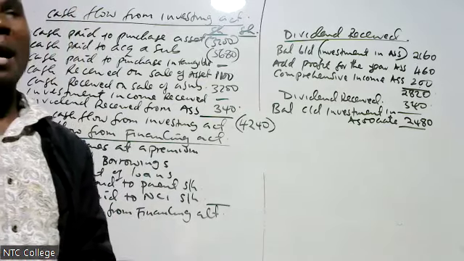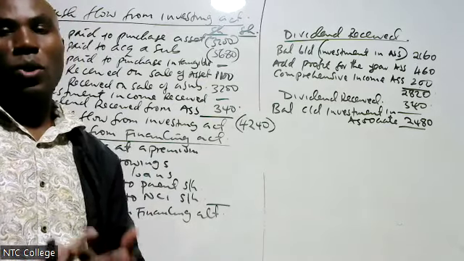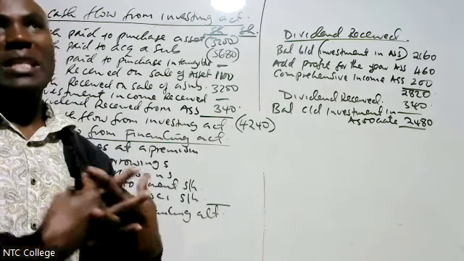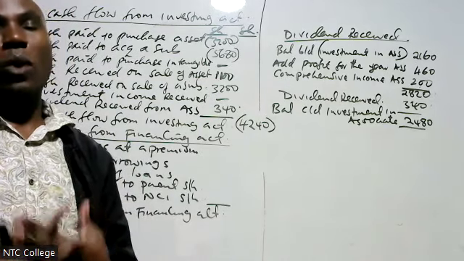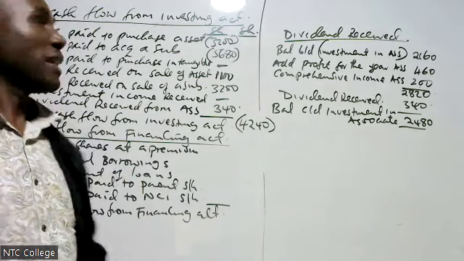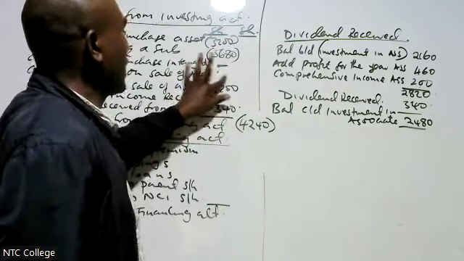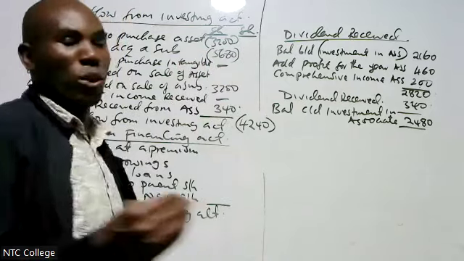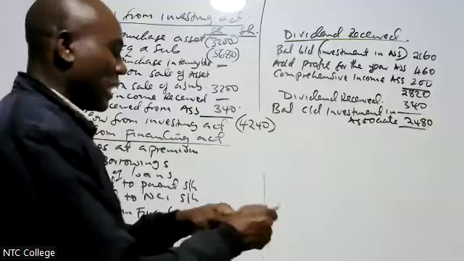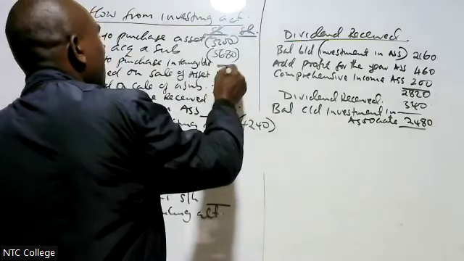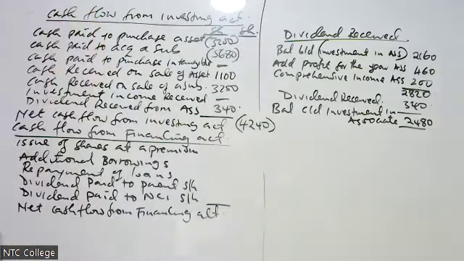When you read note number 4, we sold the subsidiary, we received 1,100. The cost was 1,000, but we received 1,100. That is what we received. It is just in the question.